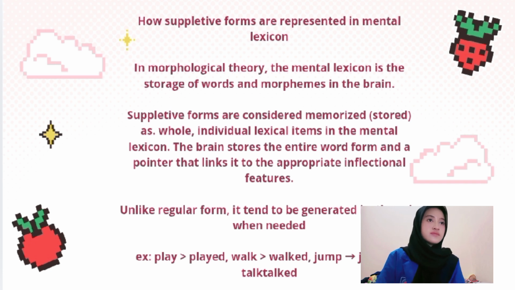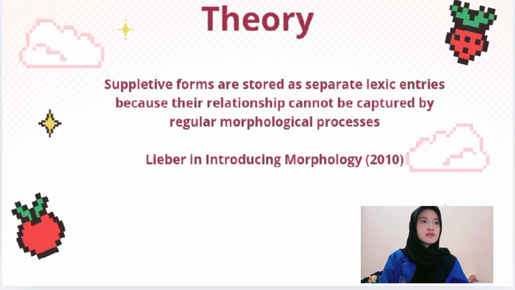Unlike suppletive forms, regular forms tend to be generated by a rule when needed. For example, play, played; walk, walked; jump, jumped; talk, talked. Next, theory.